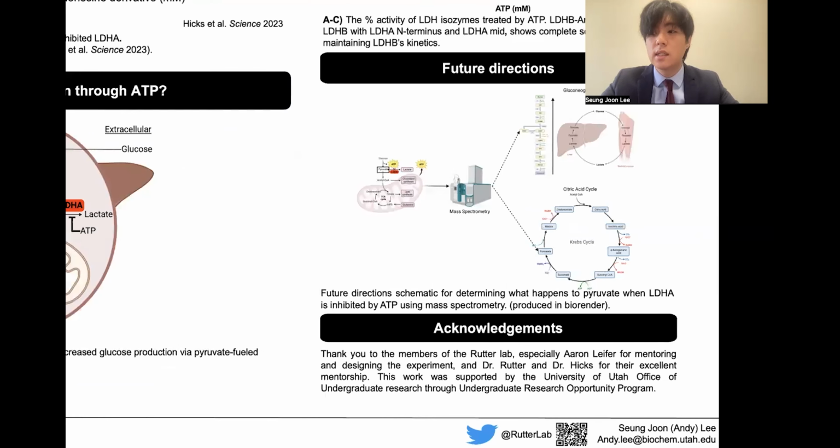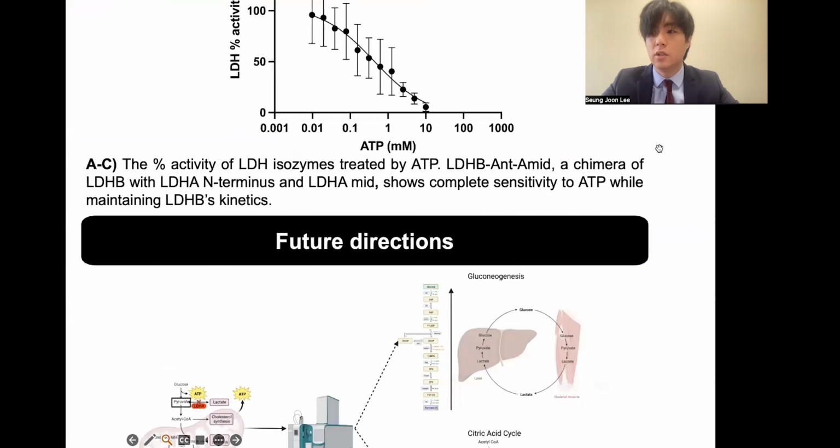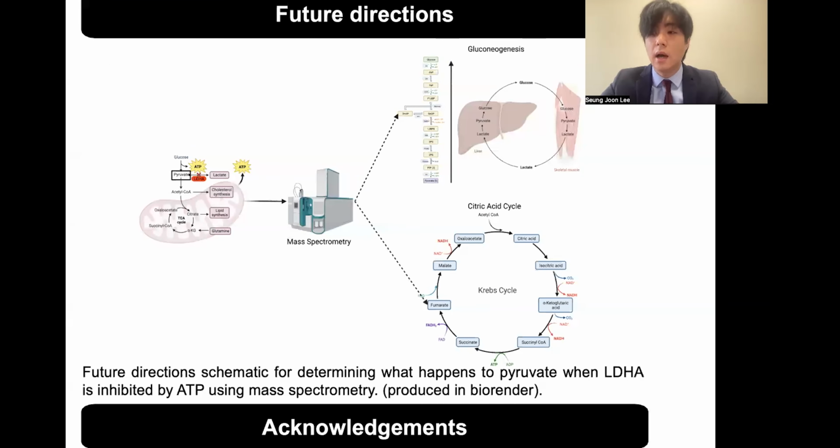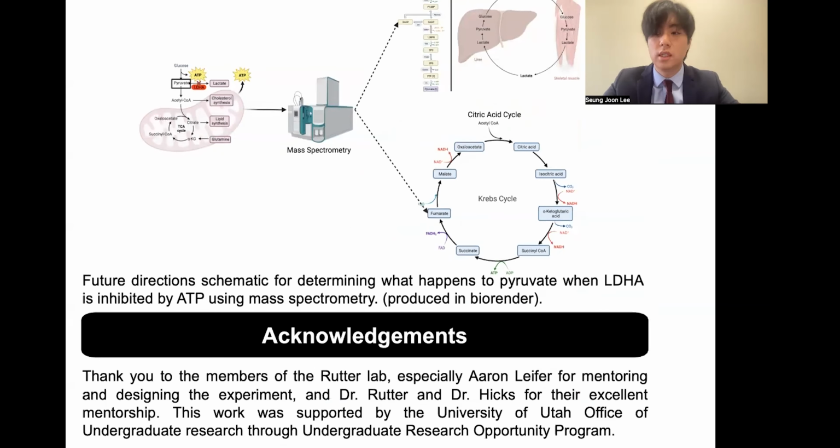In future studies, I would like to study what happens to pyruvate when LDHA is inhibited by ATP using mass spectrometry. I will analyze the mass spectrometry data to understand how the cell uses pyruvate when LDHA is inhibited. For example, is pyruvate used in the citric acid cycle or to make glucose via gluconeogenesis?